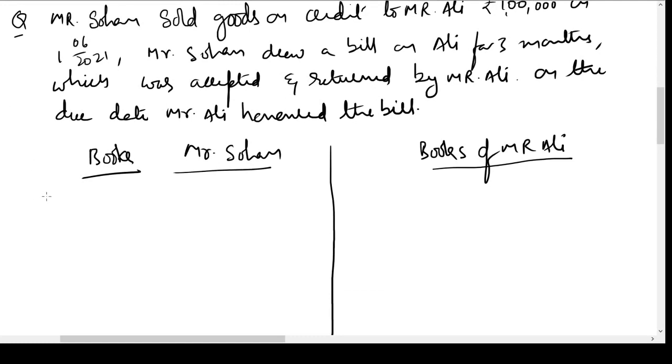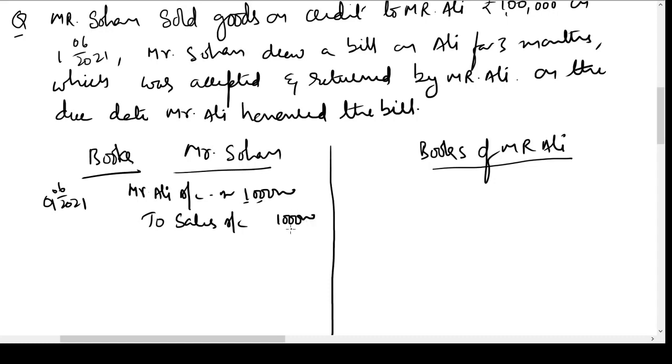So on 1st June 21, what is the entry we are going to pass in the books of Mr. Sohan? He is selling goods to Mr. Ali. So Mr. Ali's account will be debited with rupees 1 lakh and sales account will be credited with 1 lakh. What is the logic of the entry? Mr. Ali is a personal account, receiver of the goods, debit. Sales is a nominal account, incomes and gains, credit.